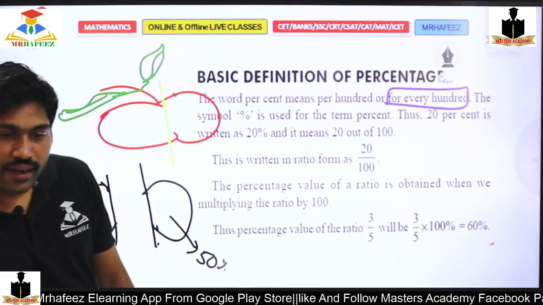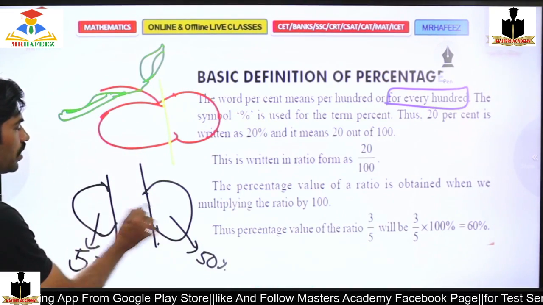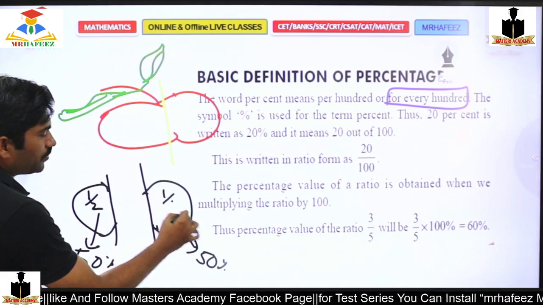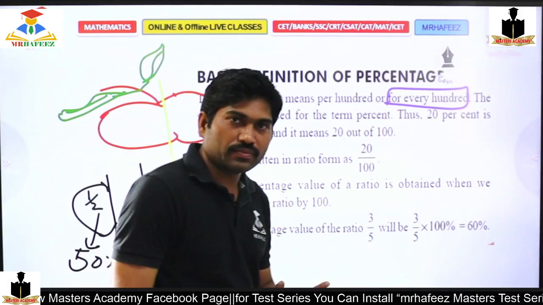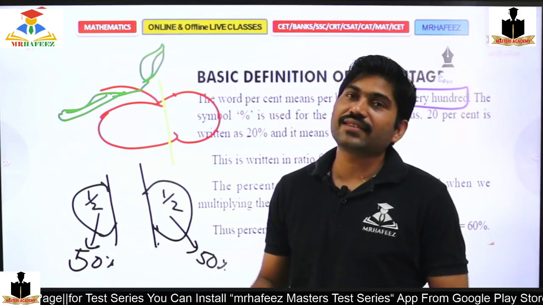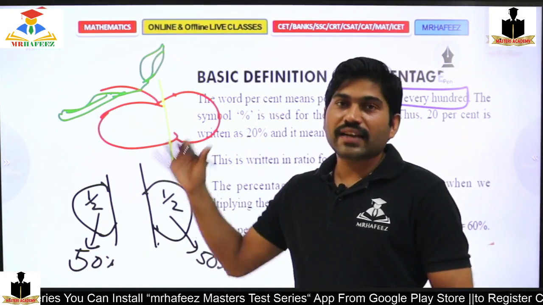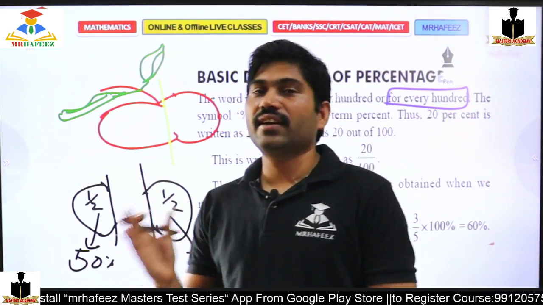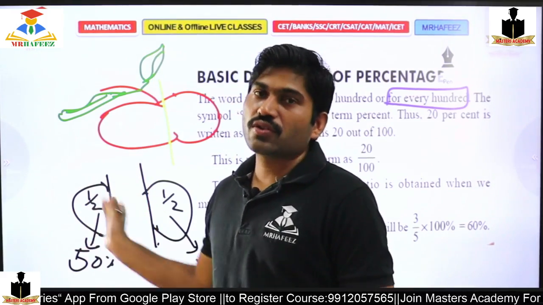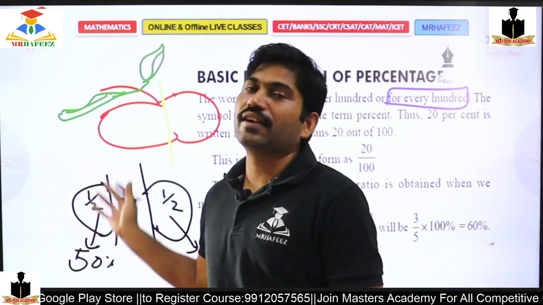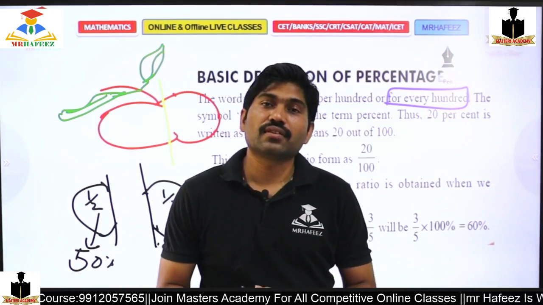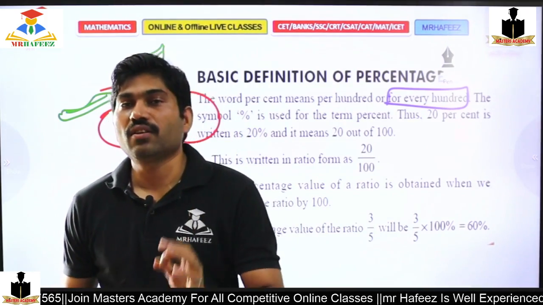But that can be notated as one out of 2. That is the fraction form. And percentage means the complete apple is considered as 100, so that 100 is divided into 50 for the first, 50 for the next. This is how percentages and fractions are connected. Percentage means for every 100. That should be known to you.